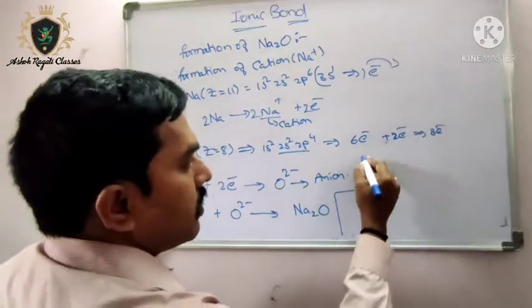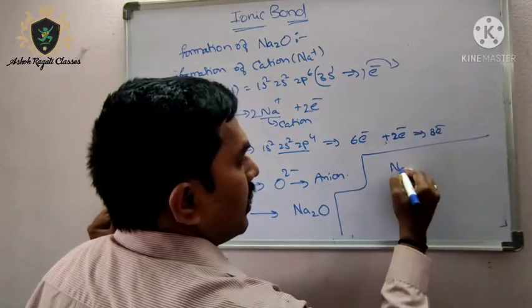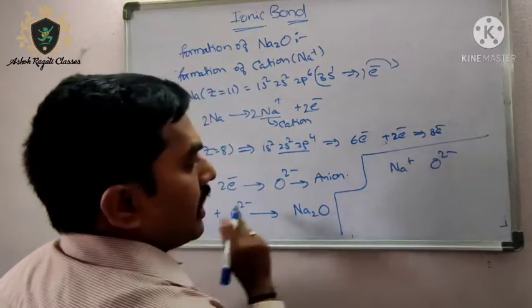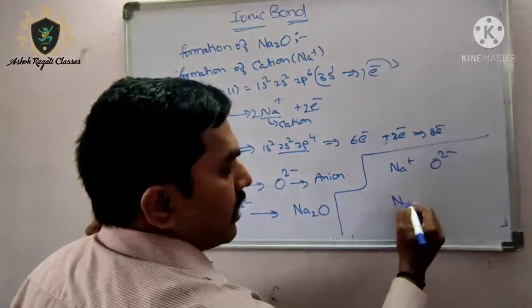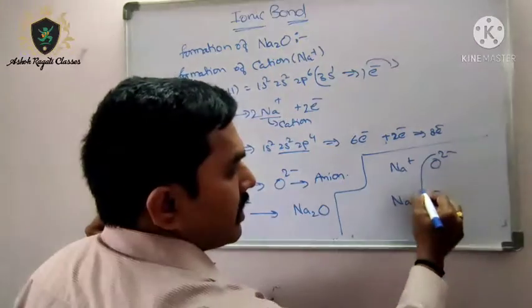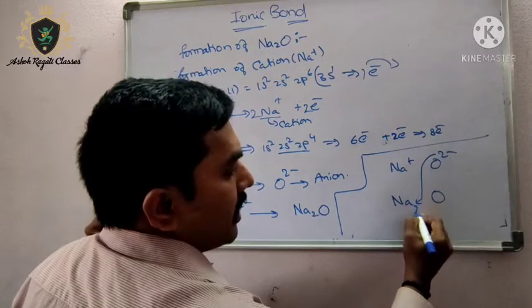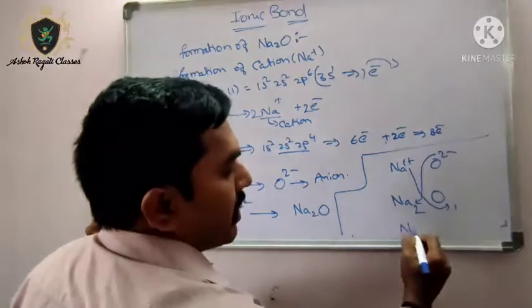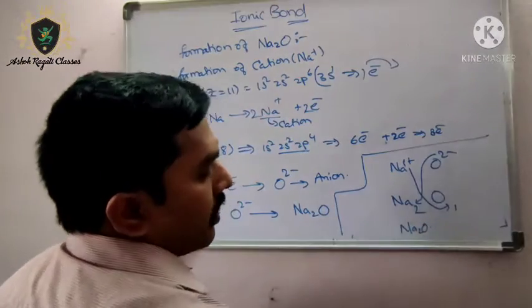How is this coming? Na plus, O2 minus. To write Na and O together, exchange the powers: here 2 is coming to Na, and the 1 goes to oxygen. So finally it becomes Na2O.